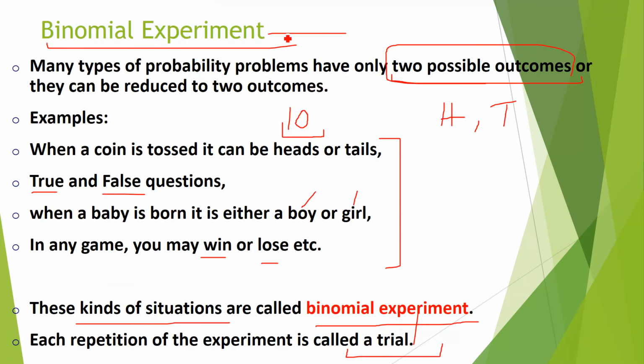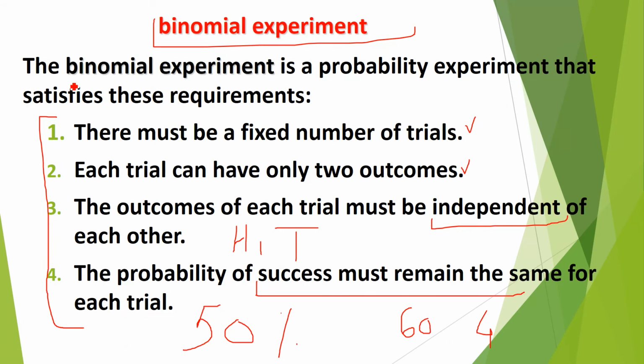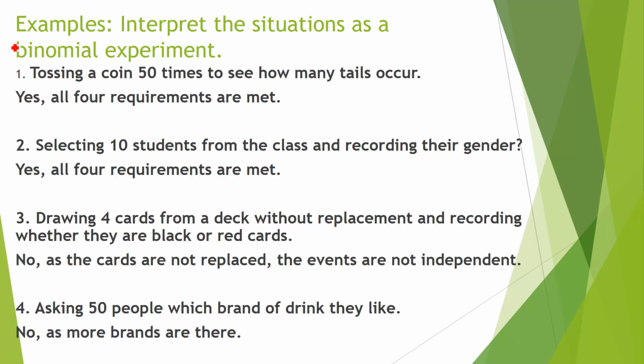Again, one more time: a binomial experiment has only two possible outcomes, and the situation should satisfy these four points. The first is that there should be a fixed number of trials. Each trial has only two possible outcomes, the outcomes of each trial must be independent, and the probability of success must remain the same. If the situation satisfies these four points, then you can say that this is a binomial experiment. Here I have written some examples for you in order to understand the binomial experiment.